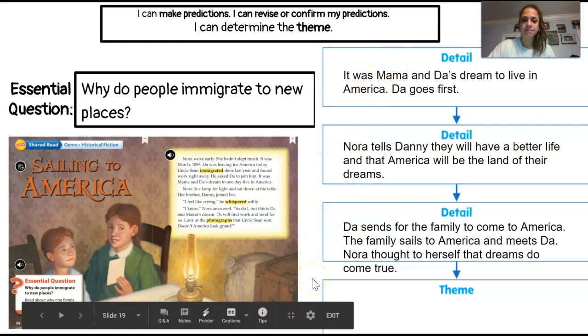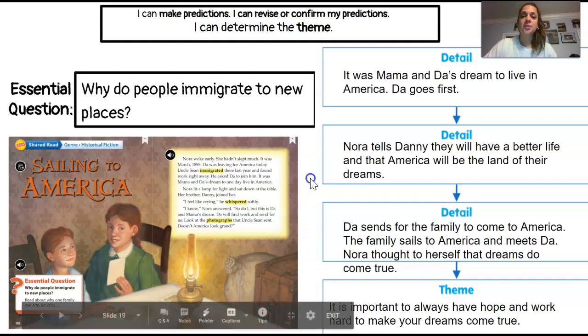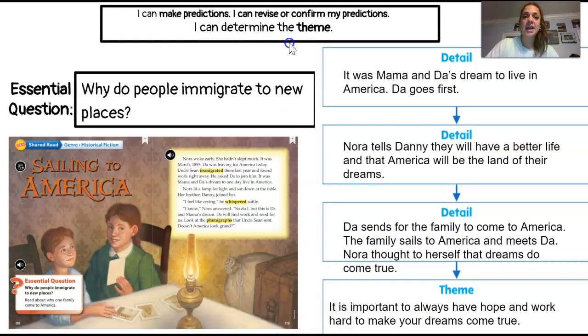So let's record our theme. It is important to always have hope and work hard to make your dreams come true. Okay, third graders, we just made predictions in order to reread the text and determine the theme. You are now going to do that with your guided reading text today. Good luck. Have fun.